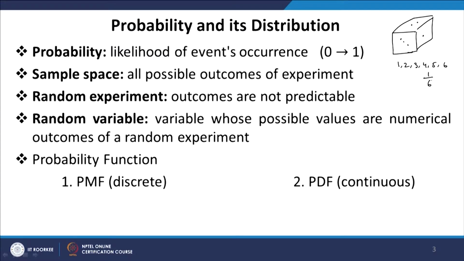The sample space is basically all possible outcomes. So, 1 to 6 is the sample space, we can get 1, 2, 3, 4 and so on. So, this is the sample space.